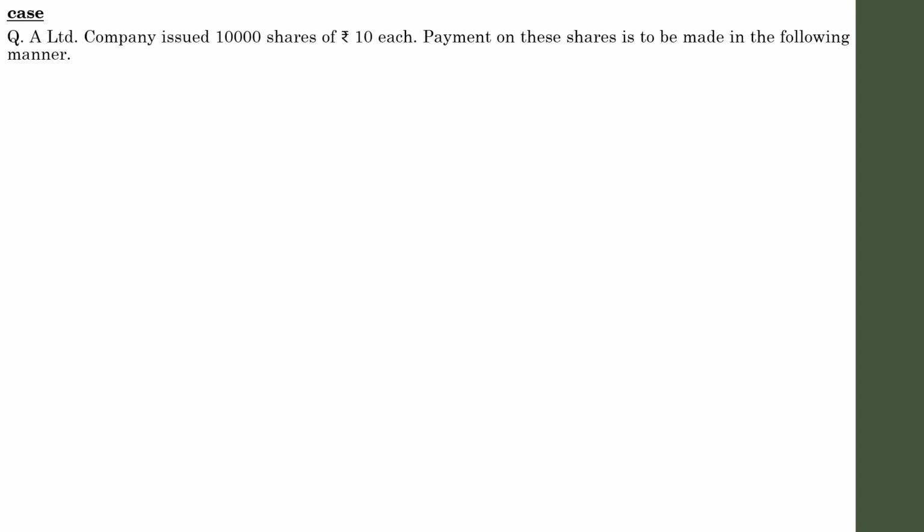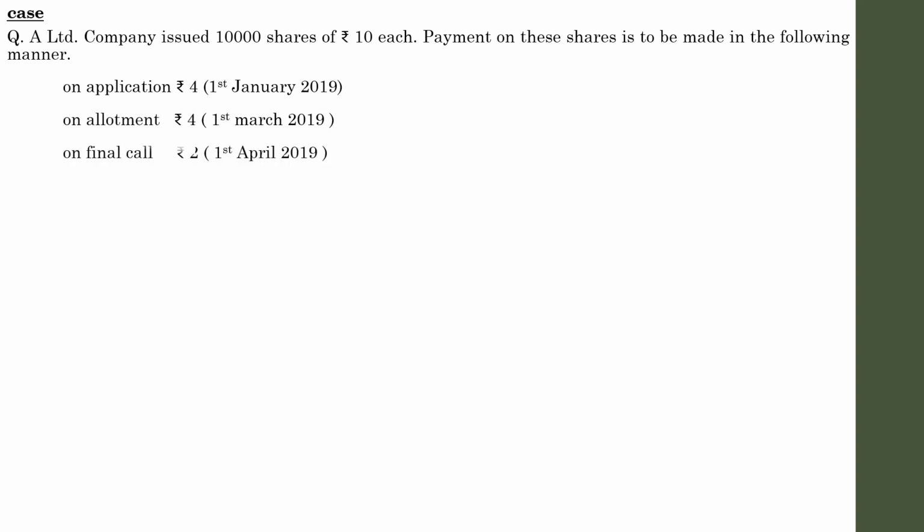A limited company issued 10,000 shares of rupees 10 each. Payment on these shares is to be made in the following manner: application money of rupees 4, and the payment was made on 1st January 2019. Allotment money is rupees 4, 1st March 2019. And finally the last call amount rupees 2 on 1st April 2019.